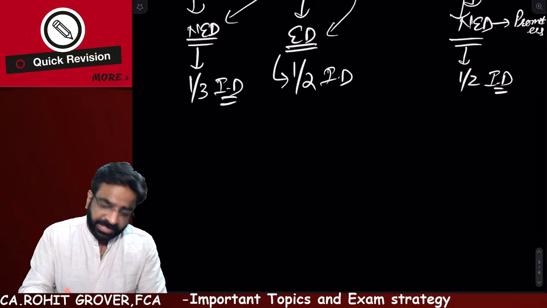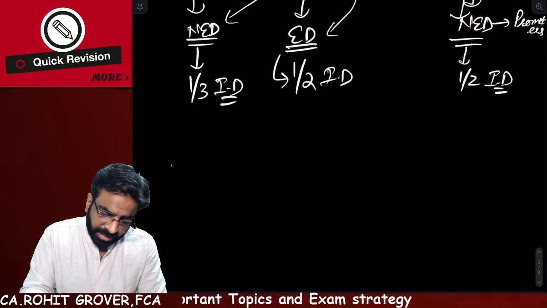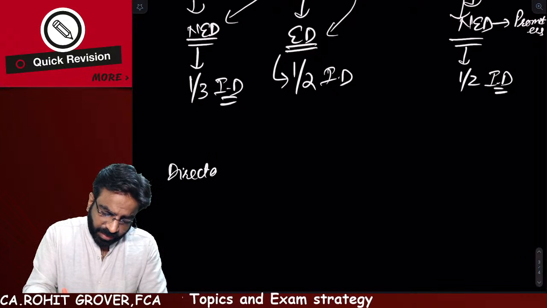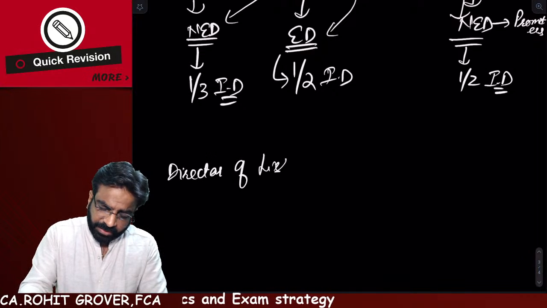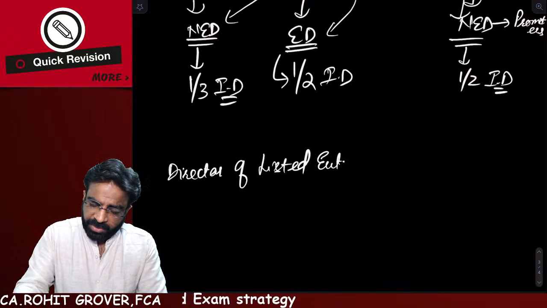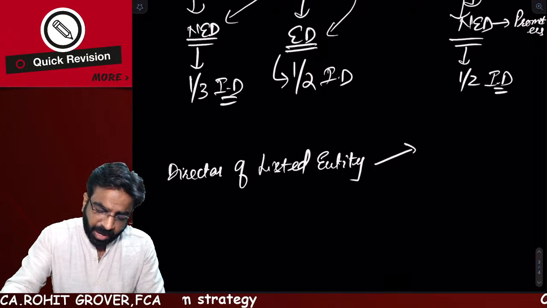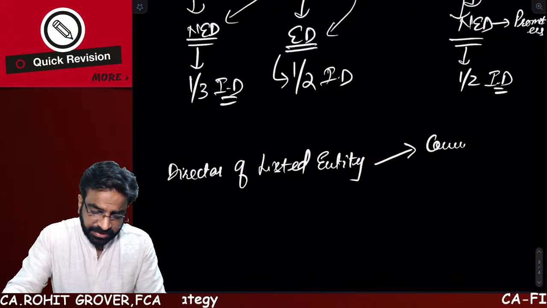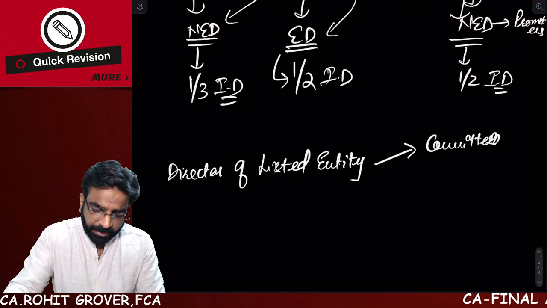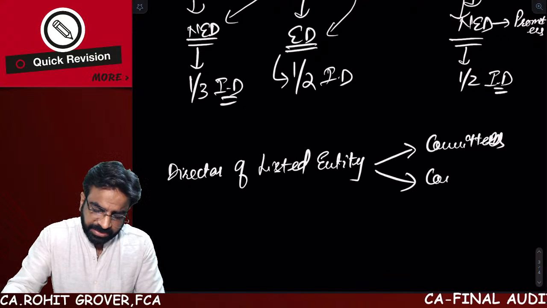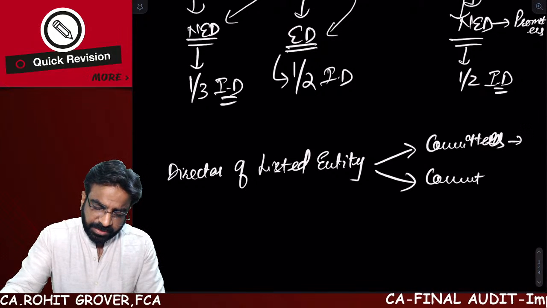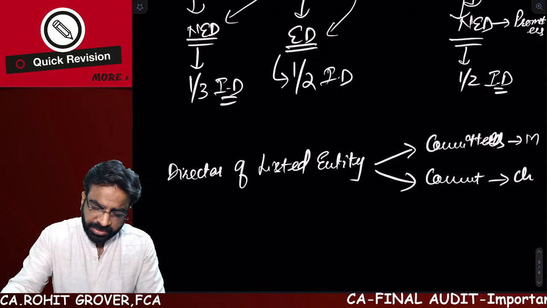Then, if you are a director of a listed entity, in how many committees can you become a member, and in how many can you become a chairperson?